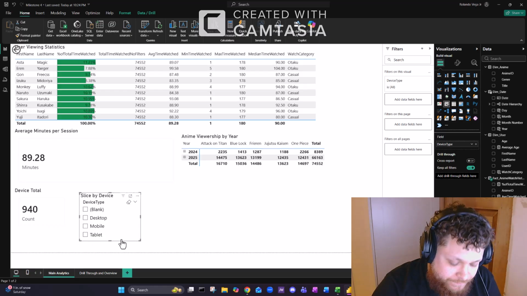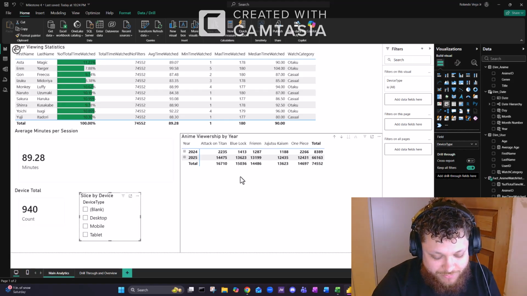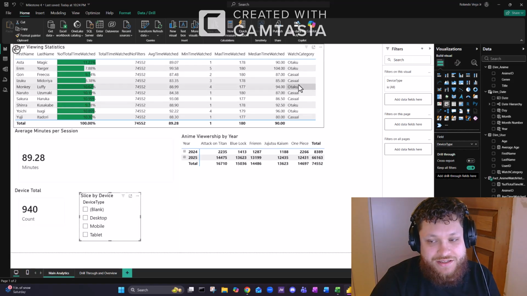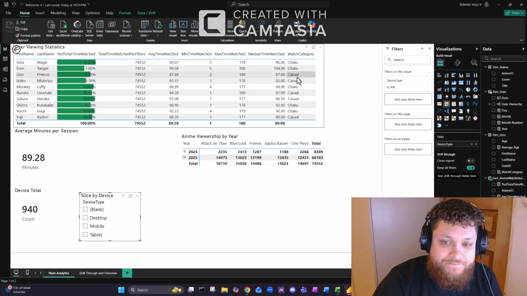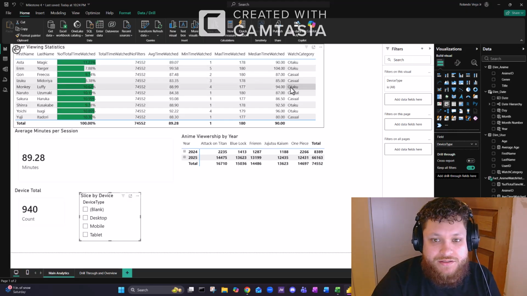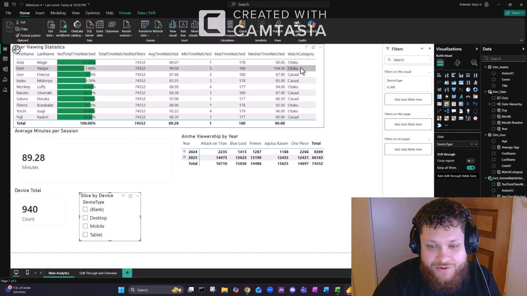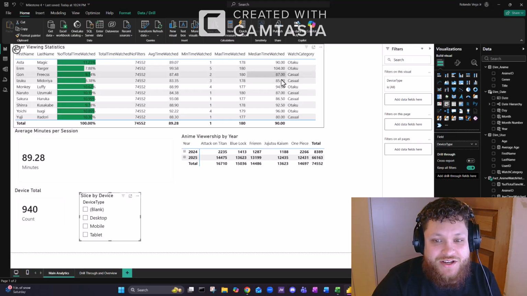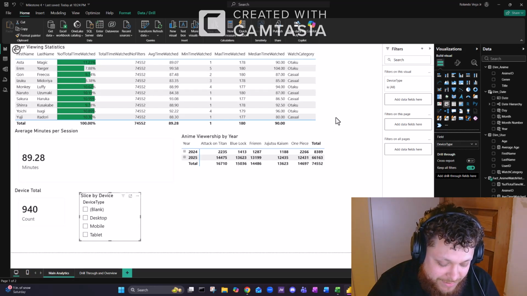And then the last question that I just added on, what users are the most avid watchers? So I took the median and I essentially said if the user's average time watched is over the median, then they would fall into this otaku category. And if it was under the median, they would be in this casual category. So I just thought that was a cool little calculated column to add there at the end.